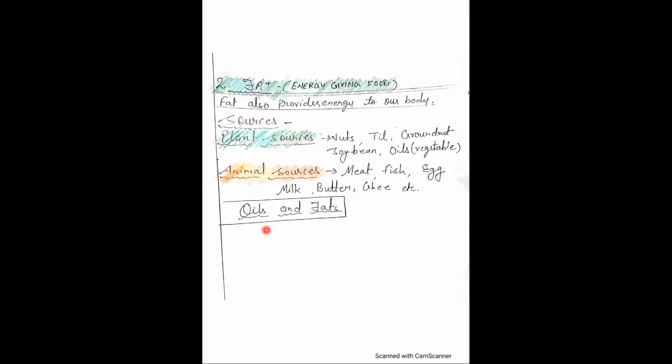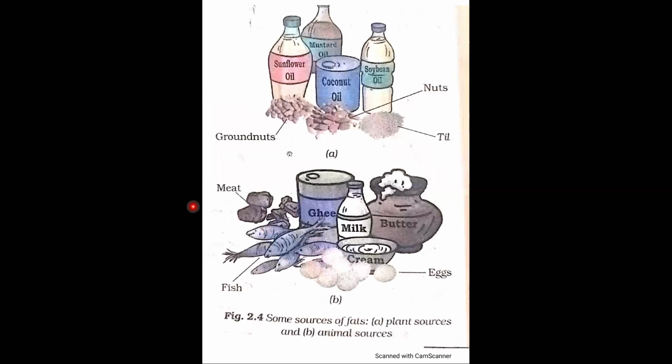Now next, there are some pictures of food items. You can see the pictures of food items which provide fat to our body. First is plant source: groundnut, then till, then nuts. And here some oils are there: cooking oil, sunflower oil, soybean oil, coconut oil, and mustard oil. So these are all cooking oils which we obtain from seeds of plants.